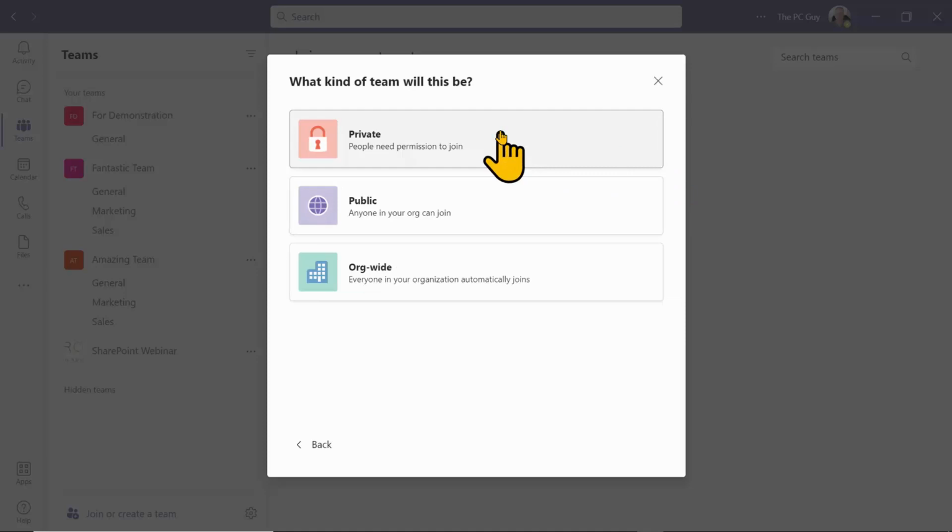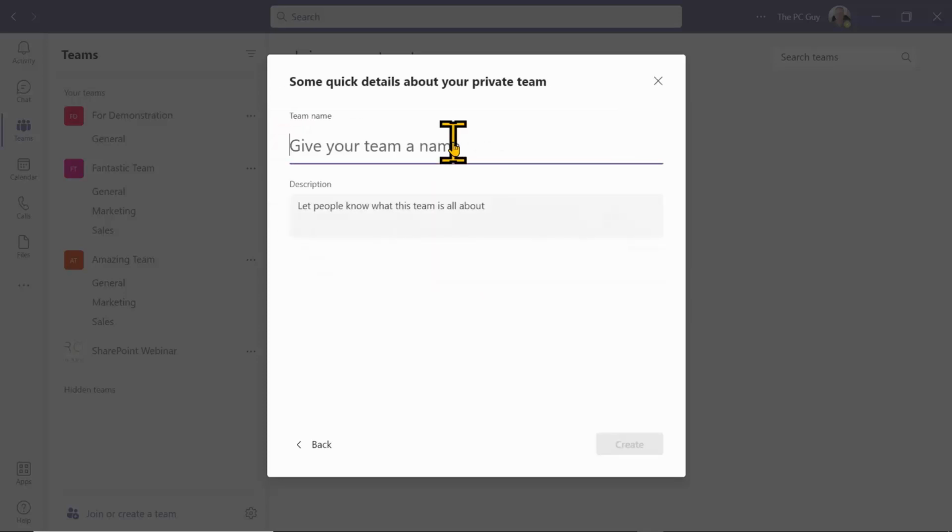If you make it private, then you have to invite people into the team specifically. You can make it public where it says anybody in your organization can join, or you make it organization-wide where everybody in the organization automatically joins the team. So I'll click on Private. And I'm going to call this the webinar team.